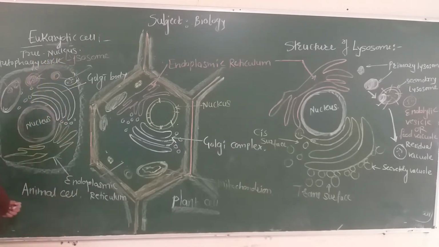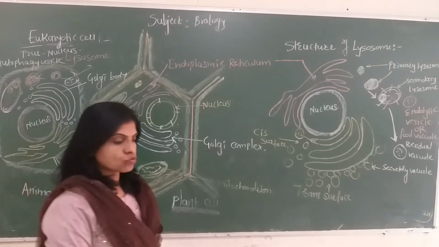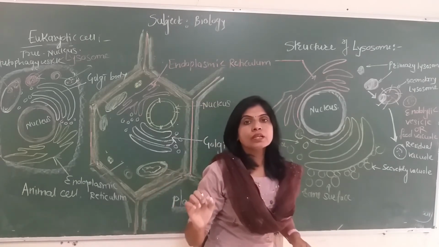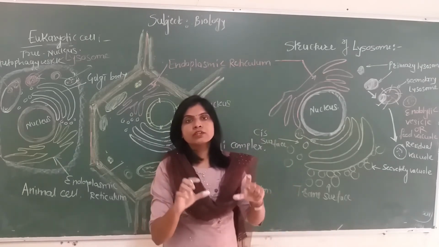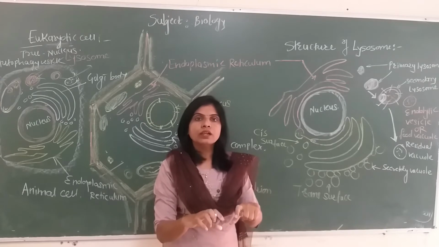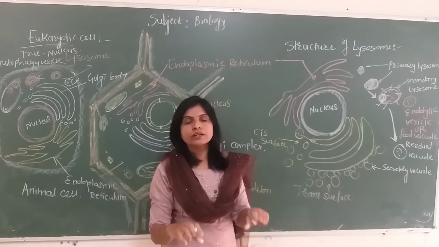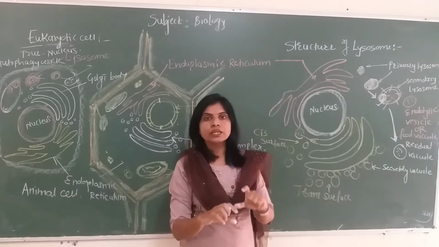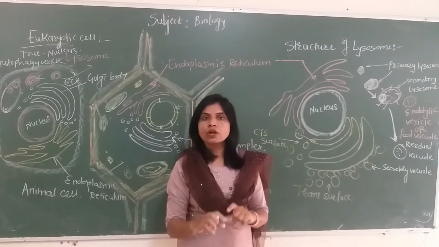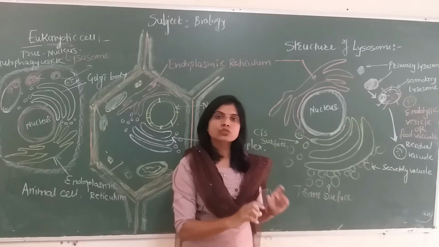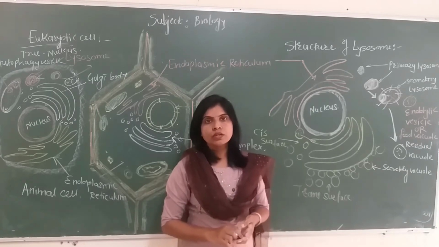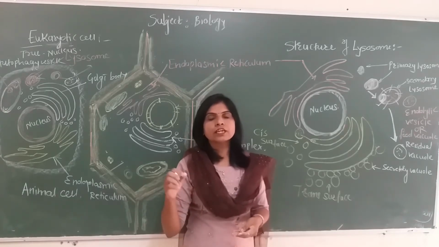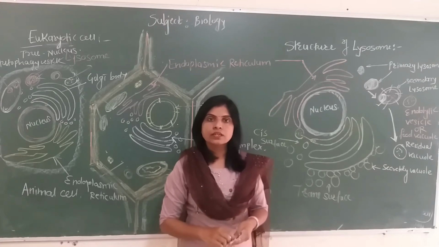It is also a good example of a secondary lysosome. It means when any cell organelle is age-old, the lysosome fuses with that cell organelle, digests and destroys it. That type of fusion of a lysosome with another cell organelle is called an autophagy vesicle. In this manner, they degenerate the age-old cell organelles from the cell.